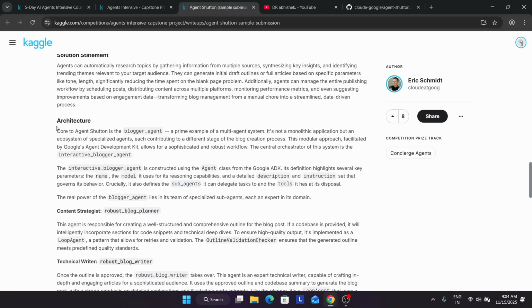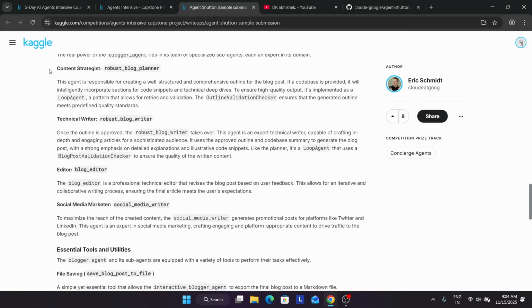Now the core architecture: the blogger_agent is a prime example of the multi-agent system. Like this, you have to mention all these things. Content, who will be making the content, so you can see this will be making the content, and technical writer. So we are defining a particular agent for each task. One will do the content strategy, like searching for the real content which we need to put. Technical writer will just take it over, and it will do the crafting of in-depth, engaging articles, like picking a bigger and better article.